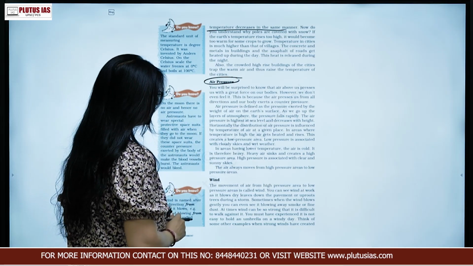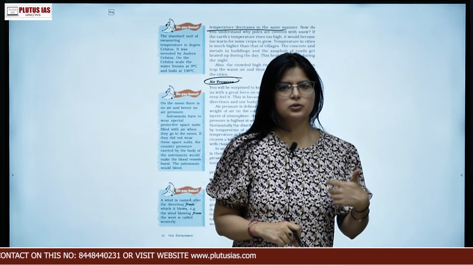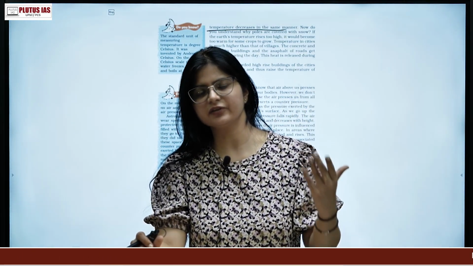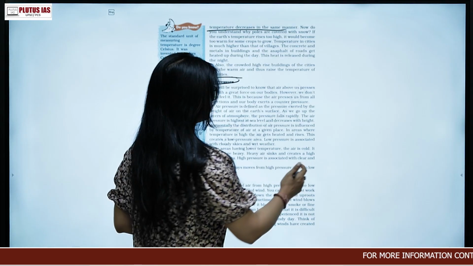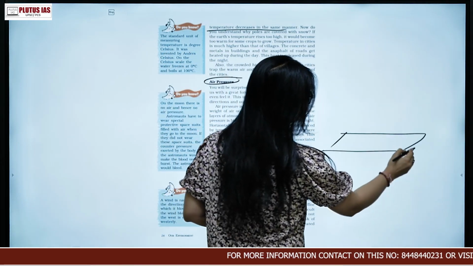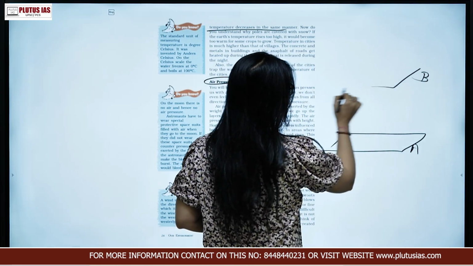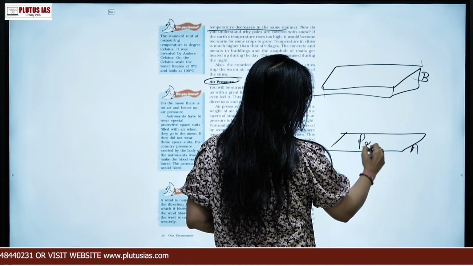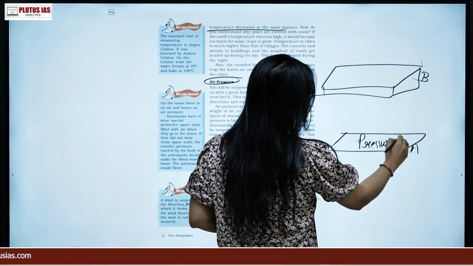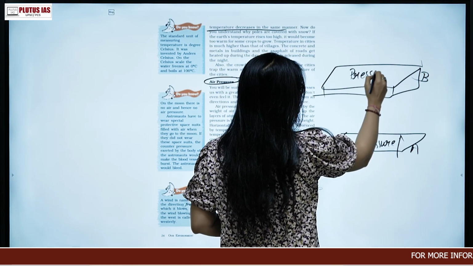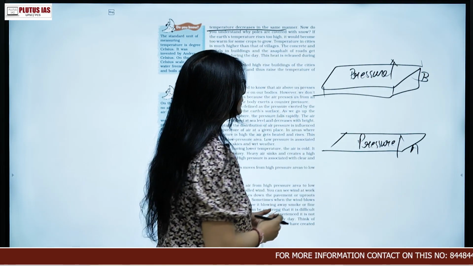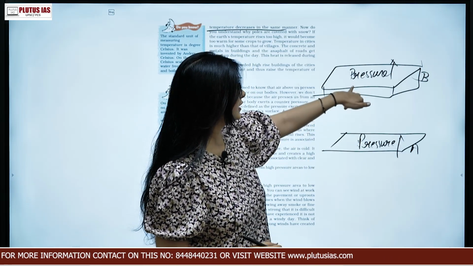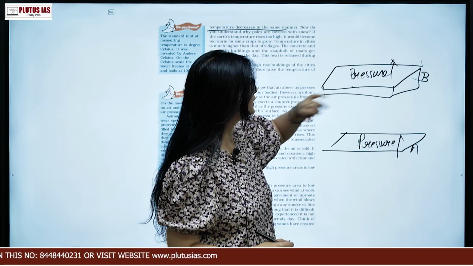Next we are talking about air pressure. What is air pressure? As we go up in altitude to an elevated region, what will happen? If I am at point A and B is an elevated point, the pressure I feel at A is going to be more than the pressure I feel at B. Why? Because the weight of the air I experience at point A is more than the weight of the air I experience at point B.